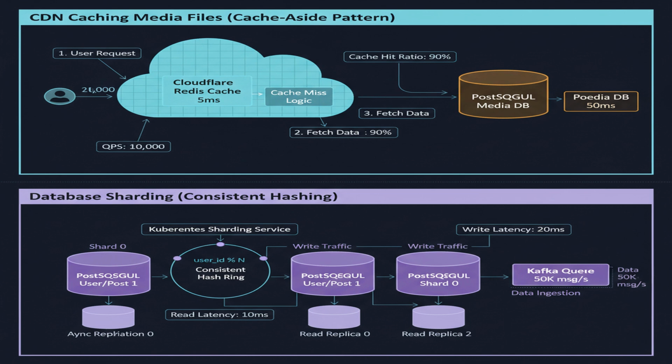For database scaling, we'll use sharding. We'll shard the user and post tables based on user ID. This distributes the load across multiple database servers. We'll also use read replicas to handle read traffic.